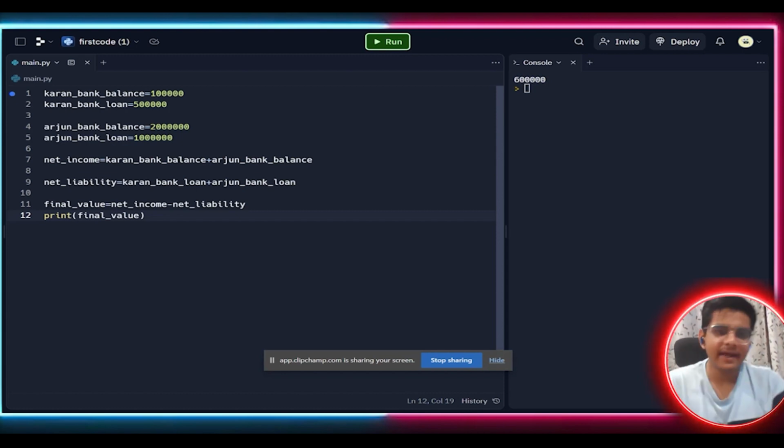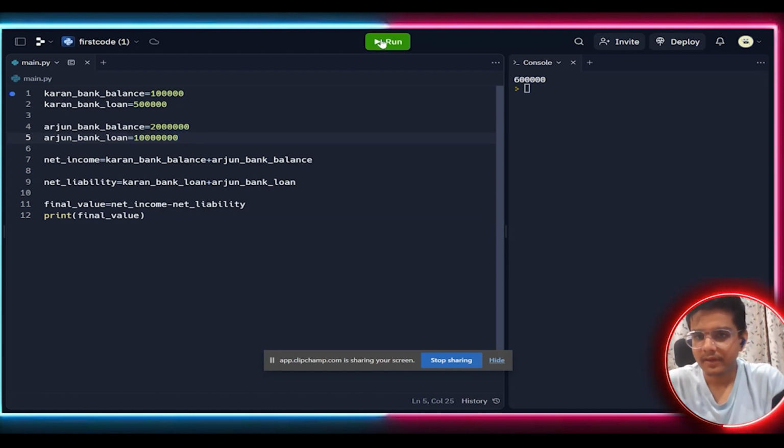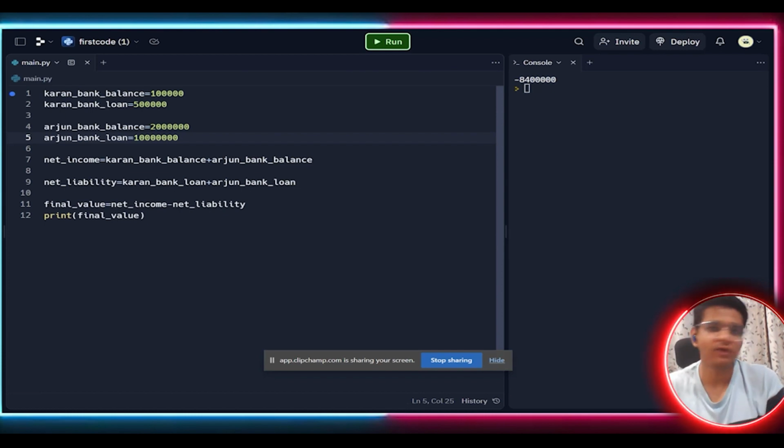So suppose Arjun has been inspired by Manla's personality and has taken a loan of up to 1 crore, then their net value will be minus 84 lakhs. So they are in debt of 84 lakhs. If the final value is plus, then that is a surplus amount. If the final value is minus, then that is a liability for their family.